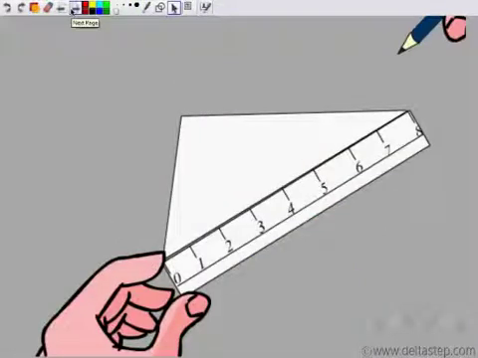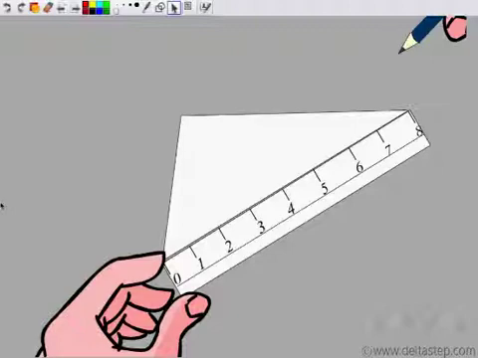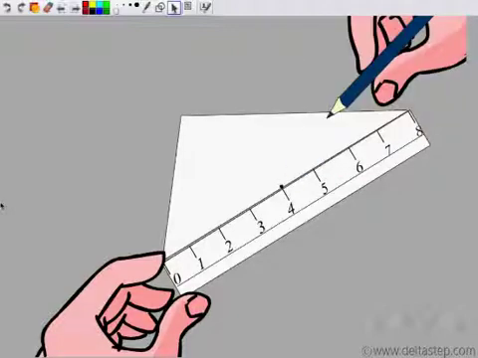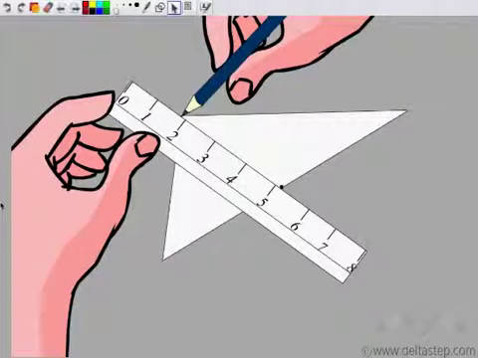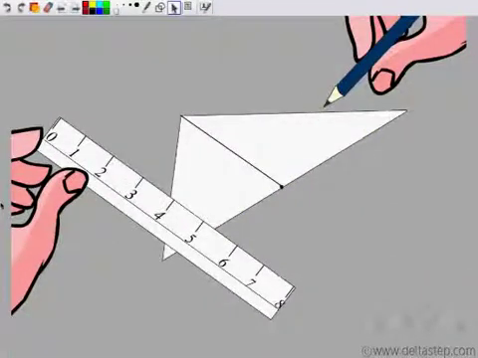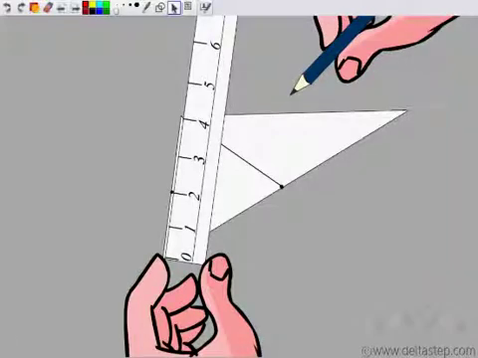Now there's a small activity which you all can do. All you need to do is take a piece of paper and cut out a triangle. Find the centroid, that is, find all the medians and find the point where these medians intersect.